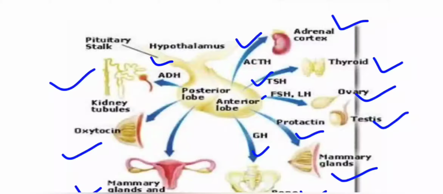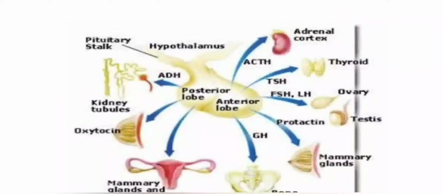And the third part of the pituitary gland is the intermediate pituitary part, which produces MSH, melanocyte stimulating hormone. This hormone produces melanin, and melanin is the main pigment of our skin. If more melanin is produced, our complexion will be darker. If there is less production of melanin in our body, then our complexion will be fair.